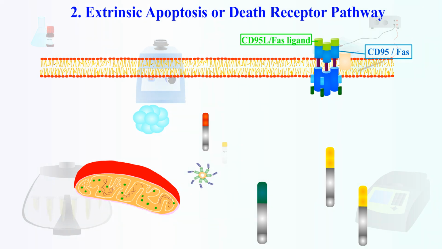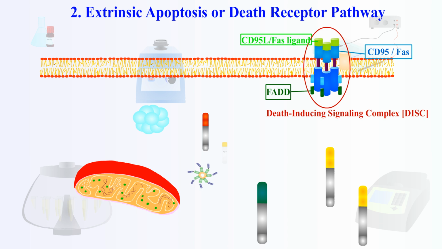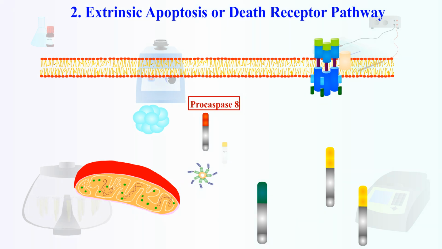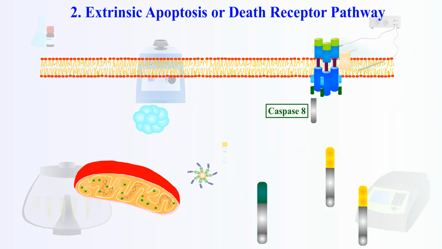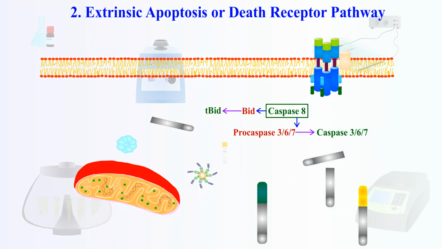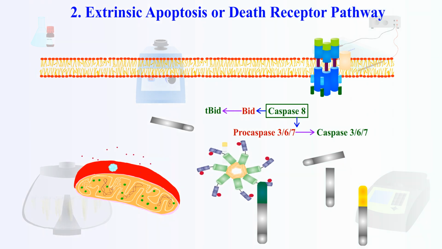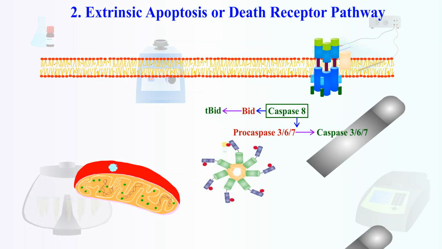Activation of FAS will recruit the adaptor protein FADD, or FAS-associated death domain protein. Together they form a DISC, or death-inducing signaling complex. The DISC will bind with procaspase 8 and cleave it to activated caspase 8, or initiator caspase. Activated caspase 8 works in two ways. A. They can directly activate apoptosis executioner caspases like caspase 3, 6, and 7. B. Or they will cleave pro-apoptotic protein BID to form truncated BID, which can be translocated into mitochondria, triggering cytochrome C release.